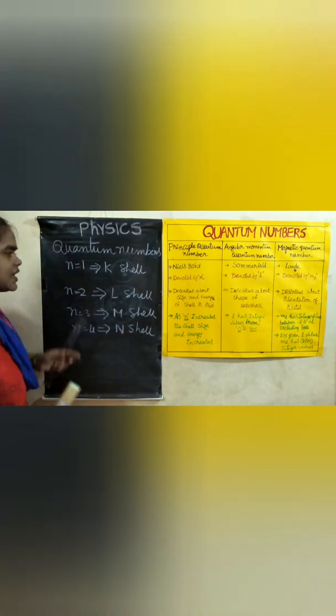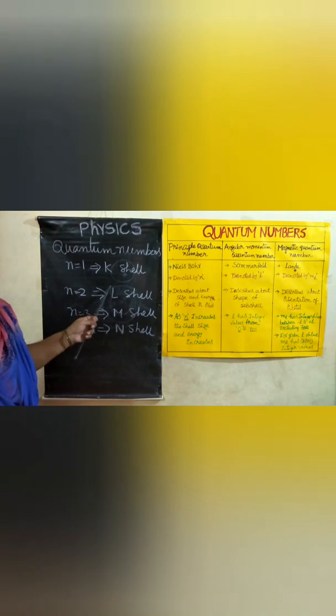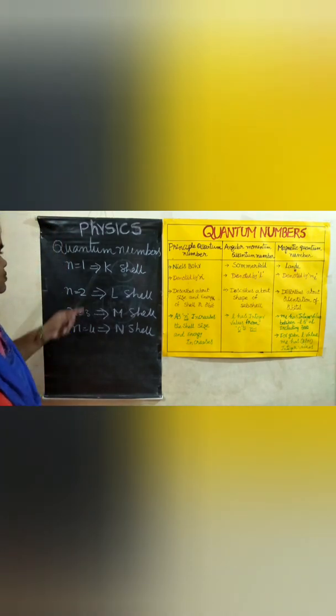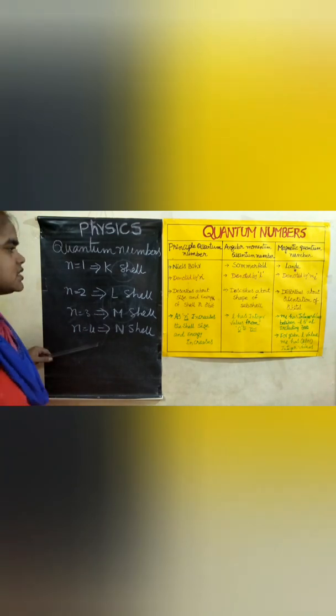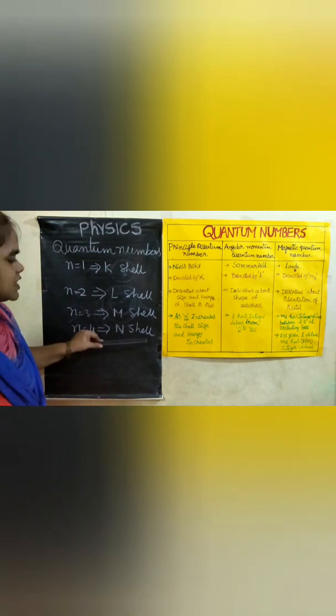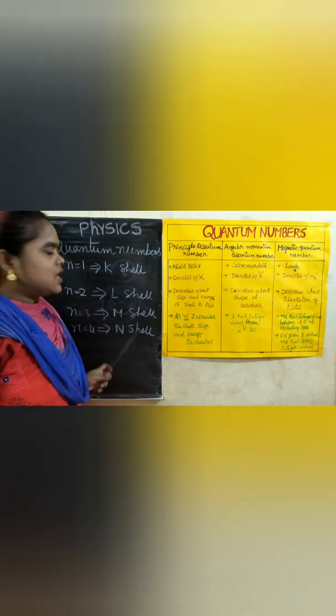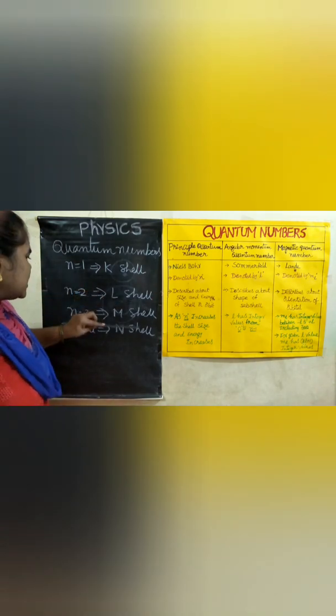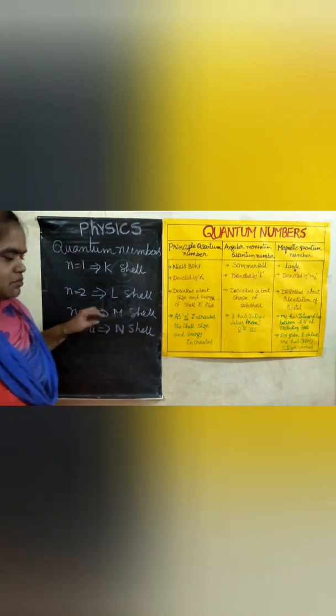Like that, in the exam they ask which shell has more energy. Here, observe n is equal to 4. n represents the number of orbits in the atom. Here n is increased, n is equal to 4. So this N shell has more energy compared to n is equal to 1, or n is equal to 2 meaning the L shell, or n is equal to 3 meaning the M shell.